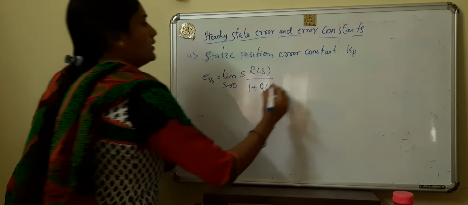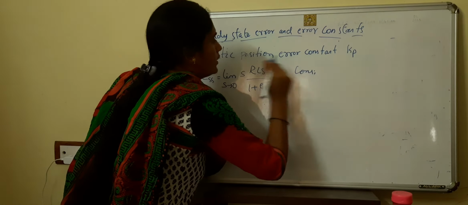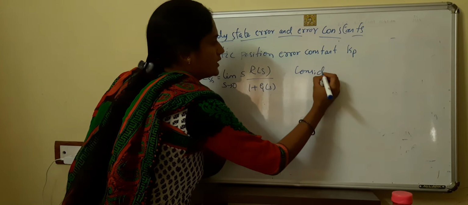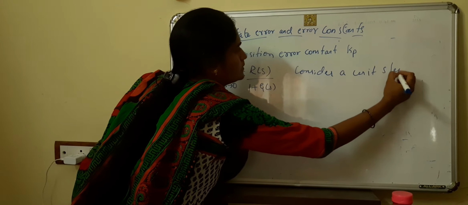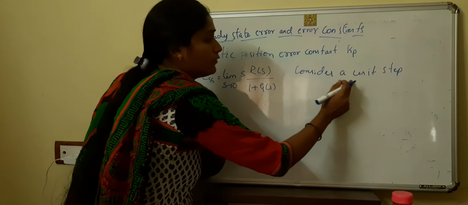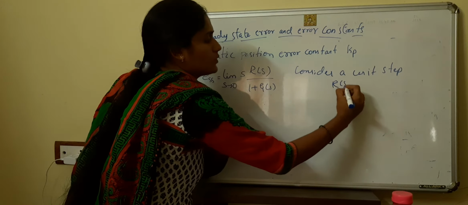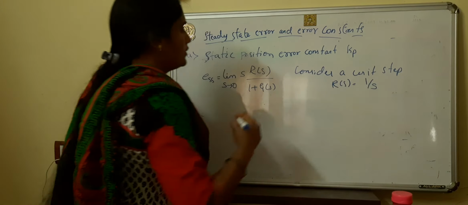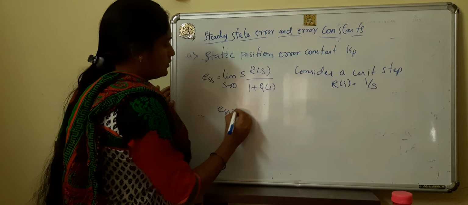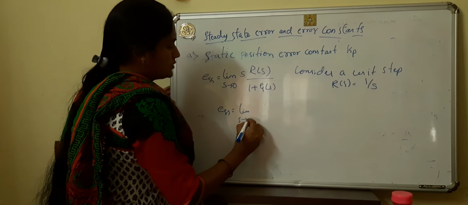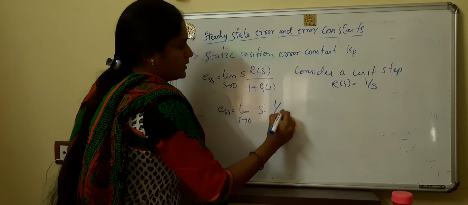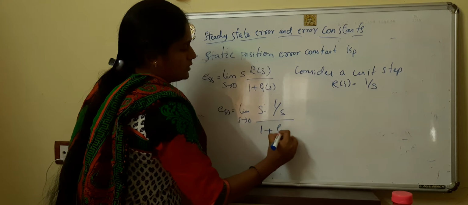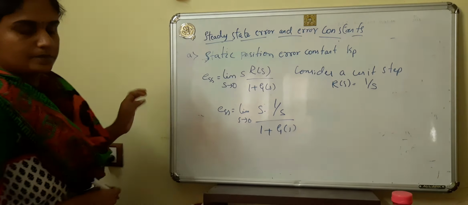For static position, we will consider a unit step. So if we are using unit step, means R of S is equal to what? 1 by S. So ESS is equal to limit S tends to 0, S into 1 by S divided by 1 plus G of S. Okay.